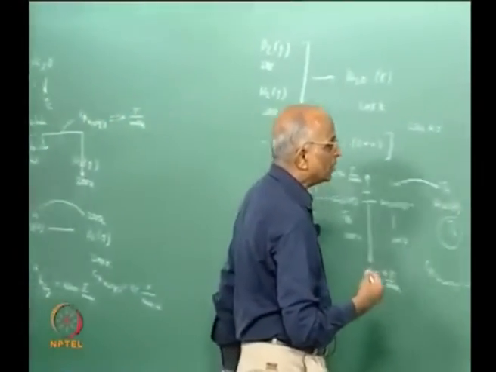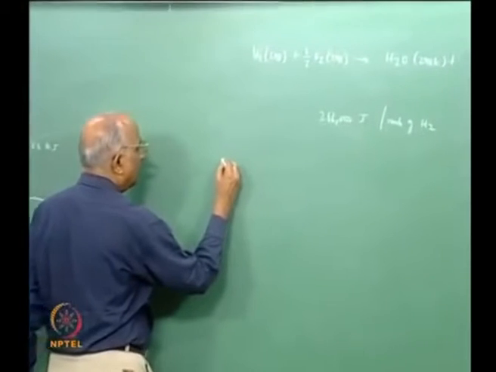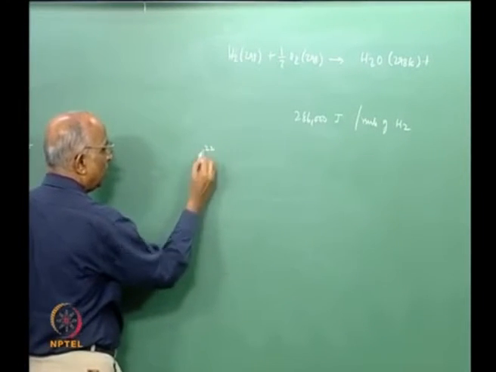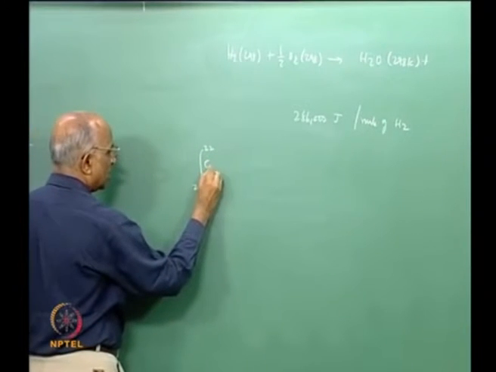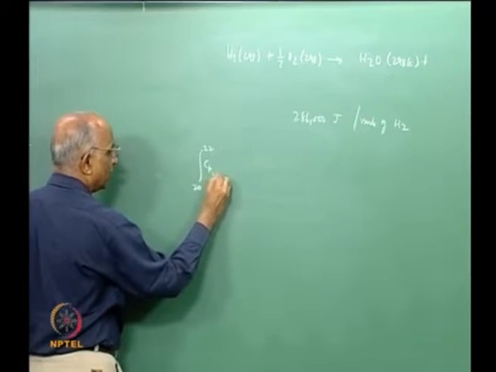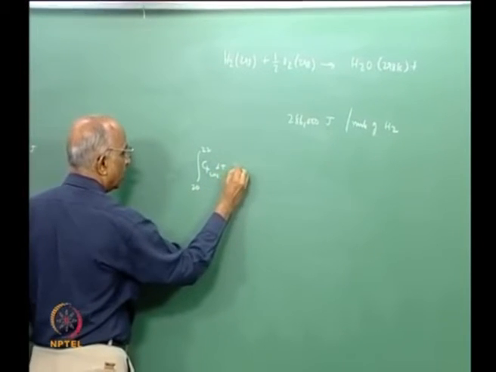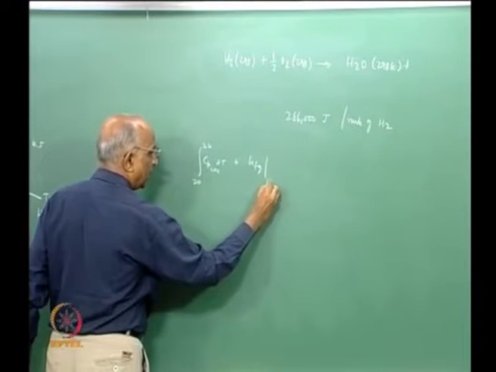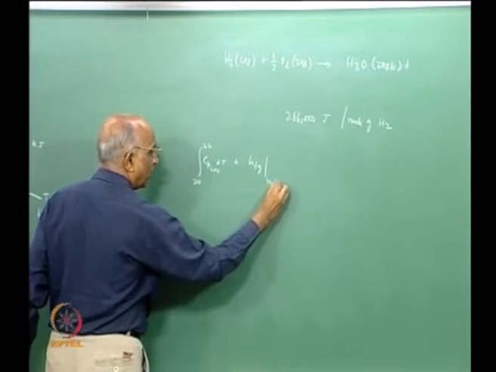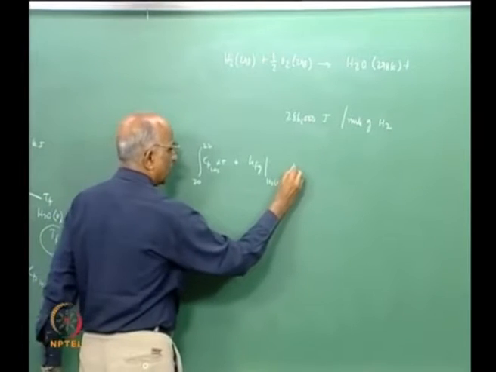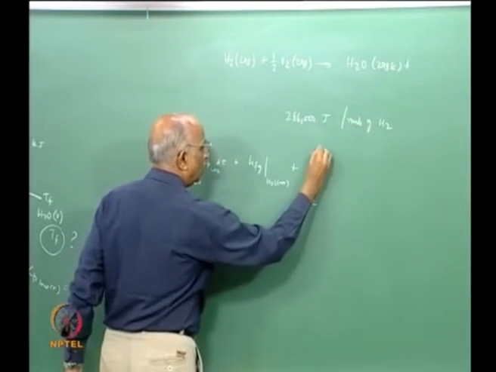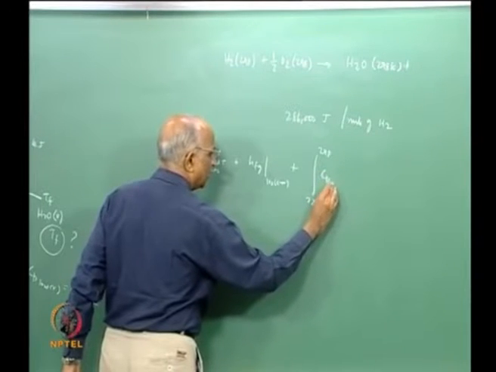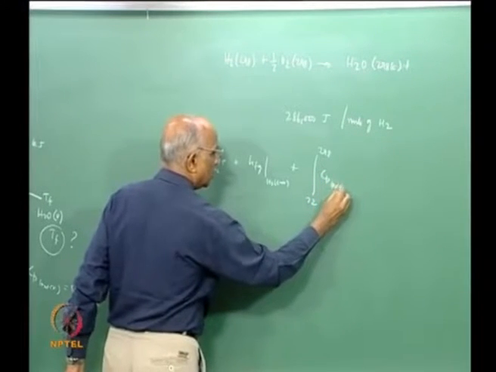To make ourselves doubly clear, the heat given to liquid hydrogen: it starts at 20 K and goes to the boiling point at 22 Kelvin. This corresponds to Cp of liquid hydrogen into dT, plus I have HFG corresponding to the hydrogen going from liquid to vapor, plus between 22 and 298 the value of Cp corresponding to gaseous hydrogen dT,